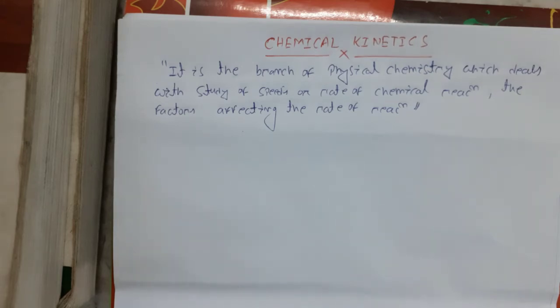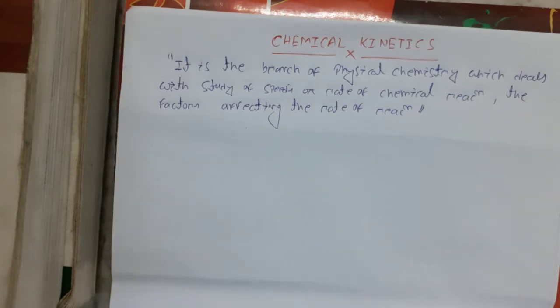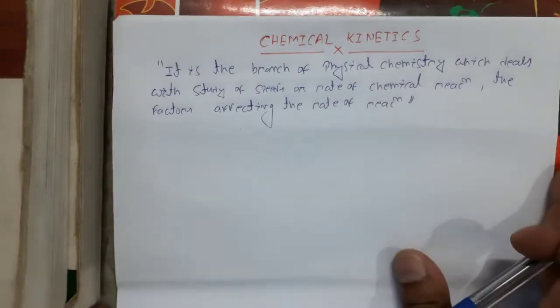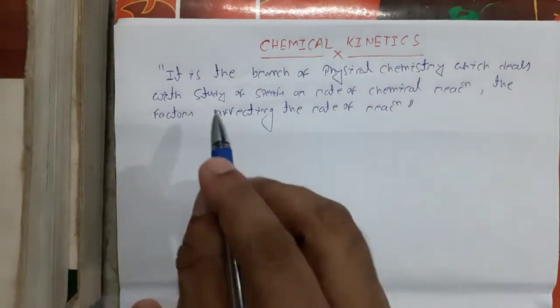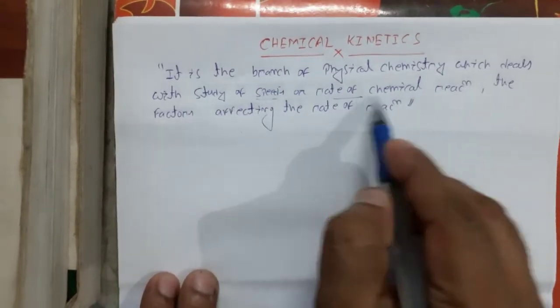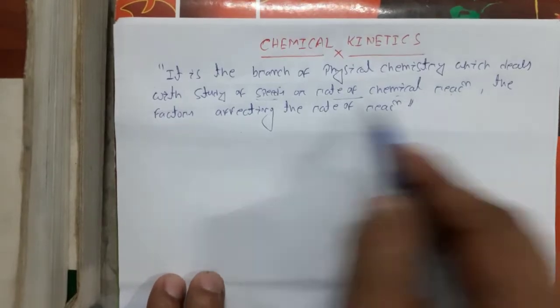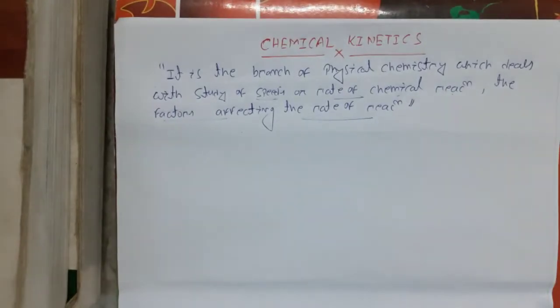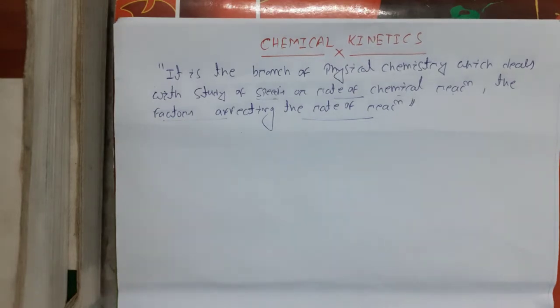Today we are going to start a new chapter on physical chemistry, that is paper core 3, chemical kinetics. So what is chemical kinetics? It is the branch of physical chemistry which deals with the study of speeds or rate of a chemical reaction and the factors affecting the rate of a chemical reaction.